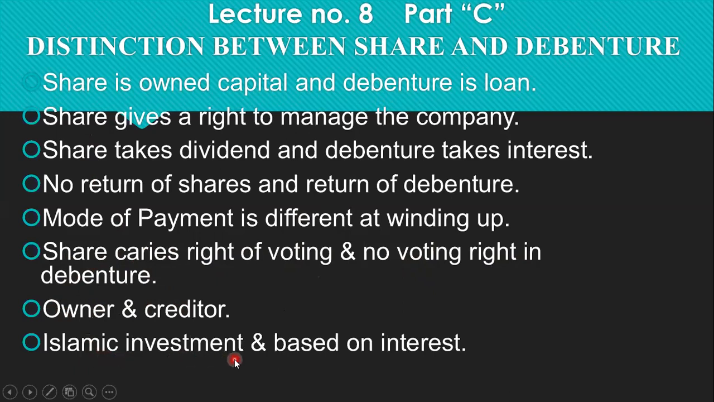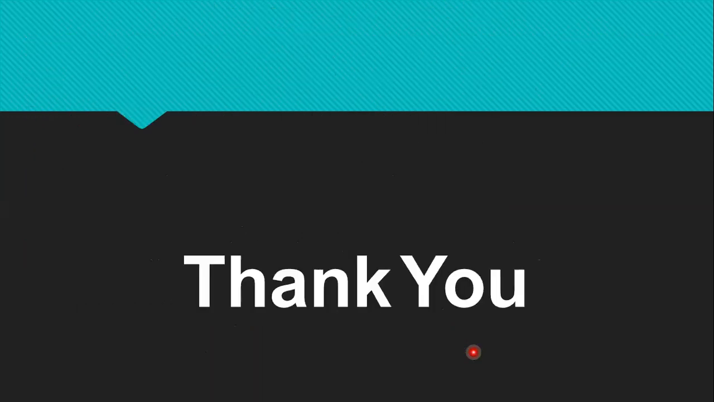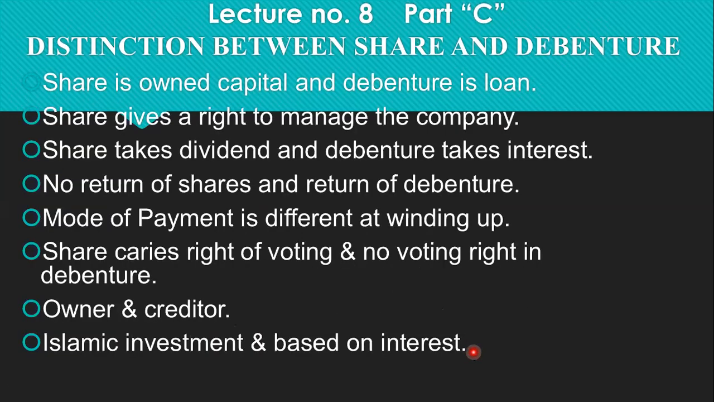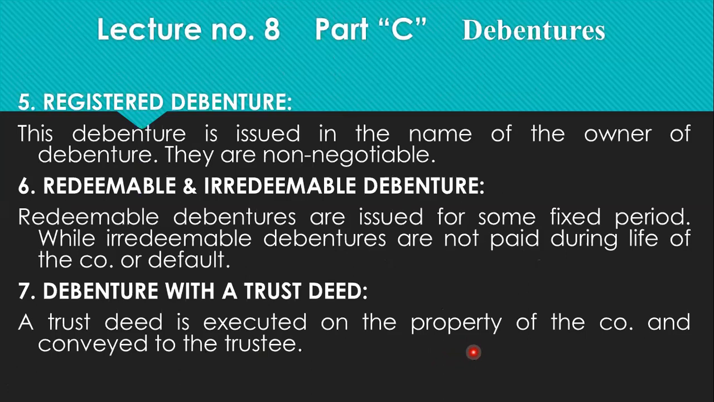Shares are an Islamic investment, while the debenture is based on interest, which is non-Islamic, although there are certain debentures which are issued just like shares, where the interest will be based on the profit or the dividend of the company, but generally they are on fixed interest. So this is the end of our lecture, in which we studied the different kinds of debentures